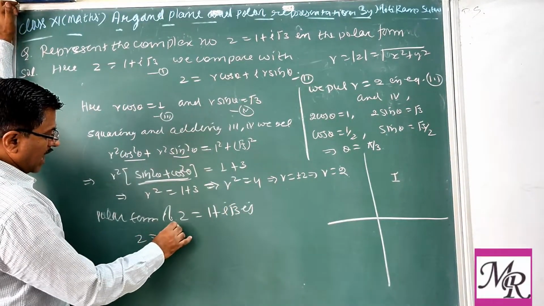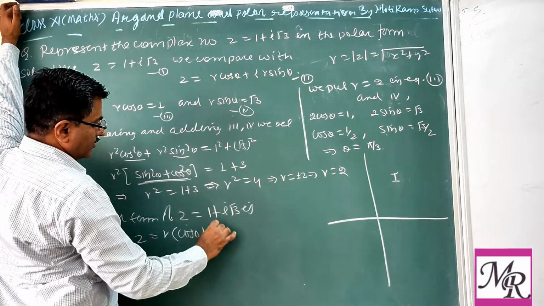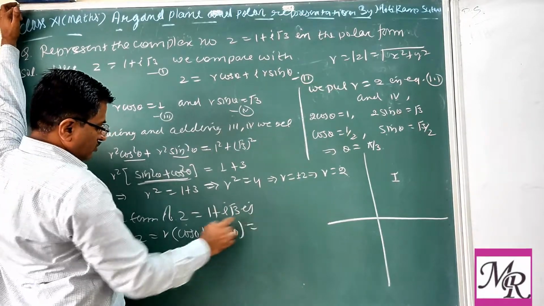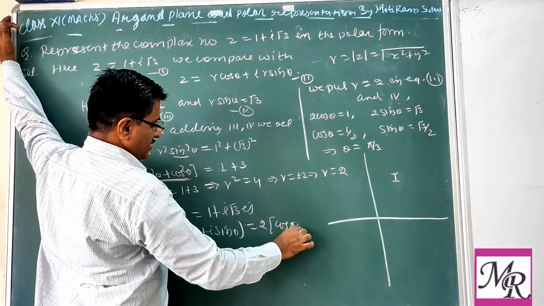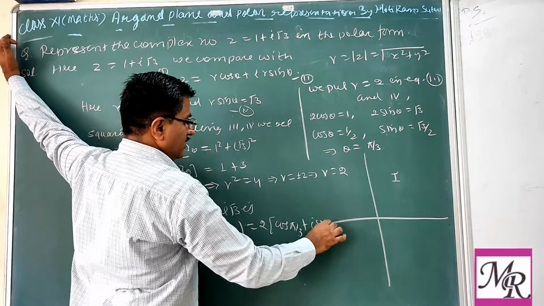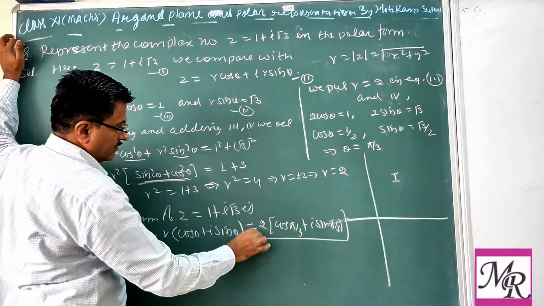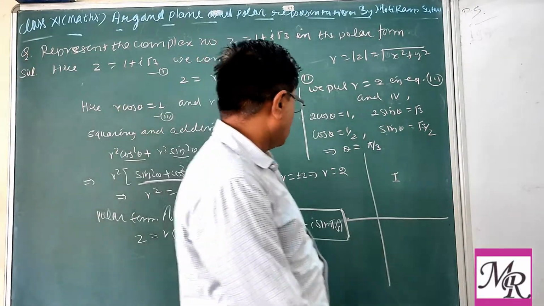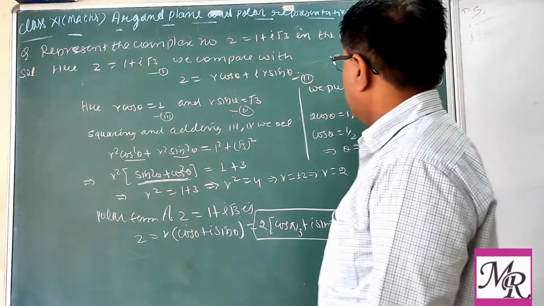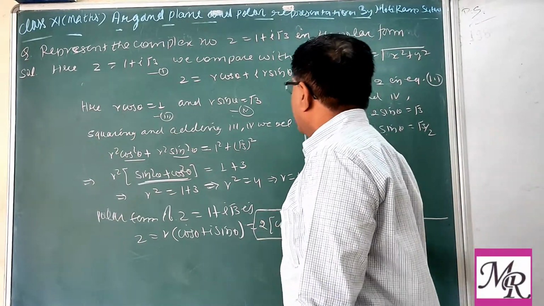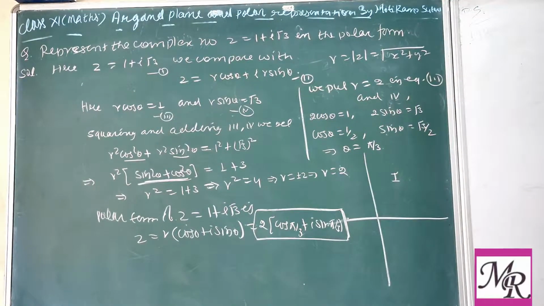z equal to r, you can take common, cos theta plus iota sin theta. Now you already know the value of r is 2, and theta is pi by 3. So this is the required answer: 2 into cos pi by 3 plus iota sin pi by 3. This is known as the polar form of 1 plus iota root 3.